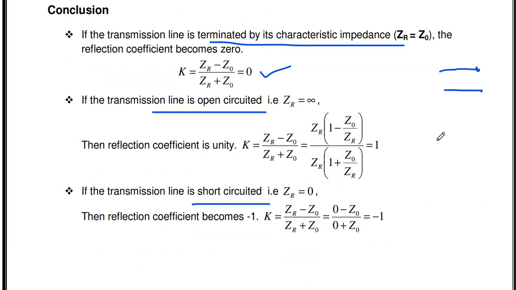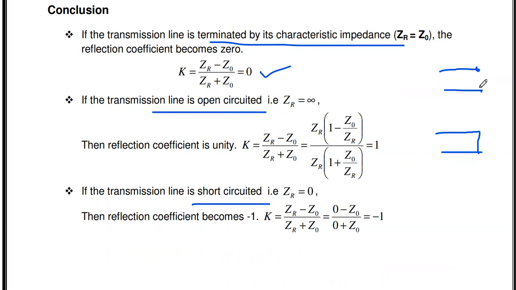Similarly, short circuited means the receiving end is shorted. In either the open circuited or short circuited condition, we will get the maximum reflection coefficient. What is the maximum value of the reflection coefficient? It is 1.